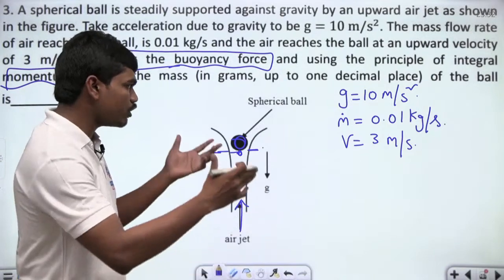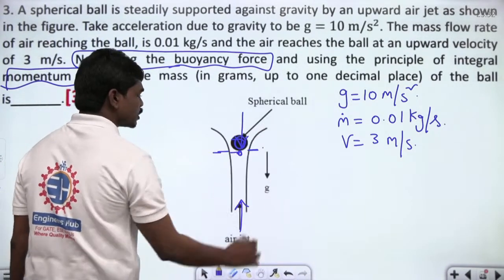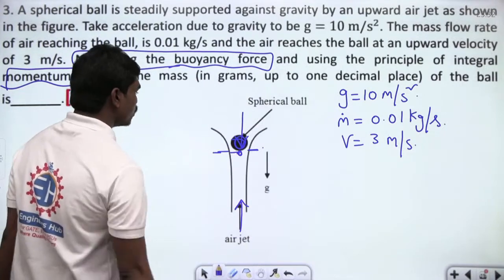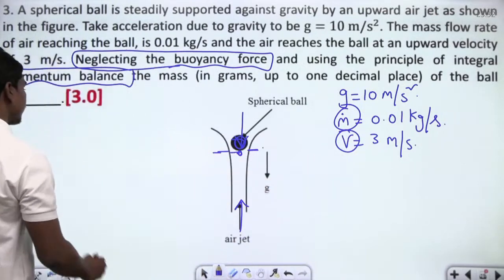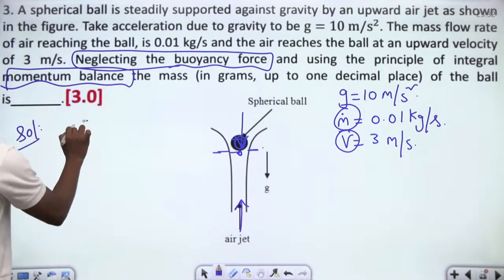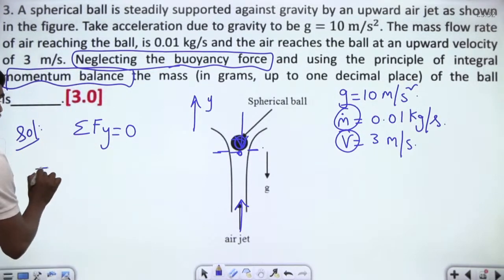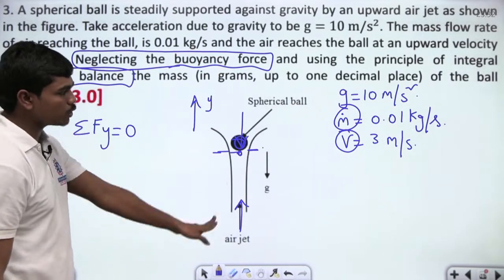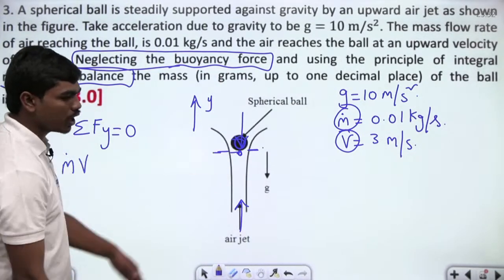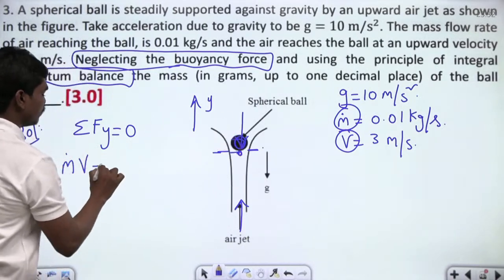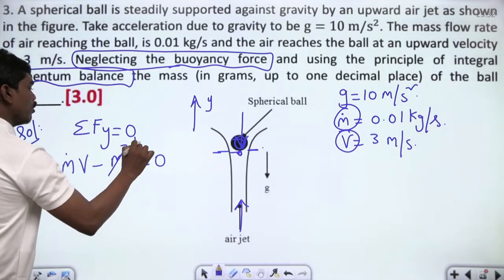So if you apply only the momentum principle, then the weight of this ball has to be balanced by this air jet force, correct? If there is some m dot, the mass flow rate of air, flowing with a velocity v, then for the momentum balance in the y direction, this air jet is directed upward. So m dot times v is the force exerted by this air jet on the ball, and the downward force is the weight of the ball itself: m dot v minus mg is equal to 0, where m denotes the mass of the ball.